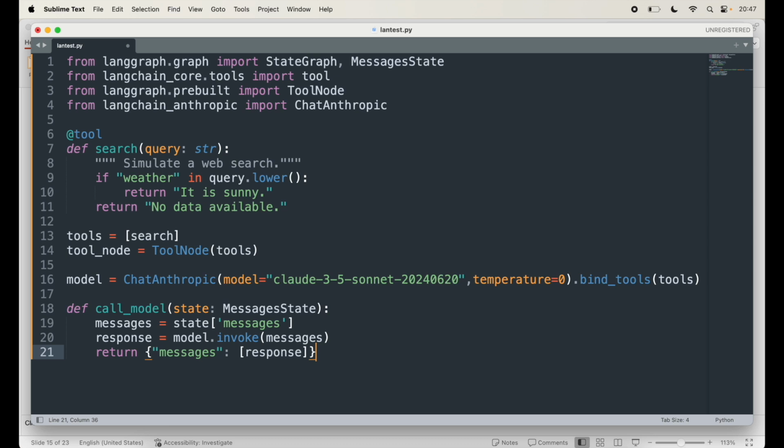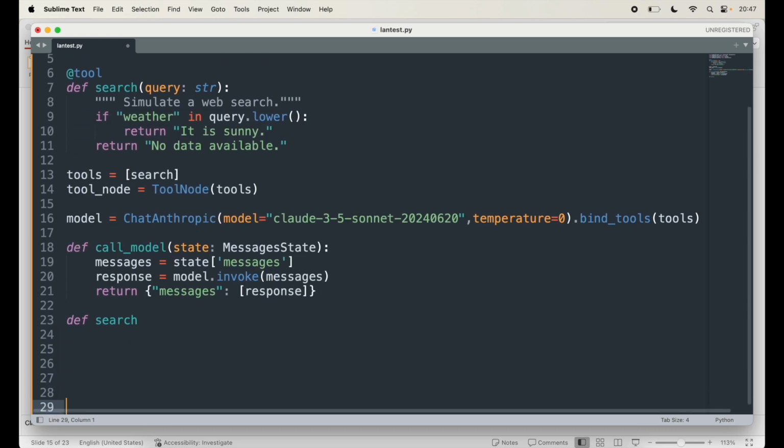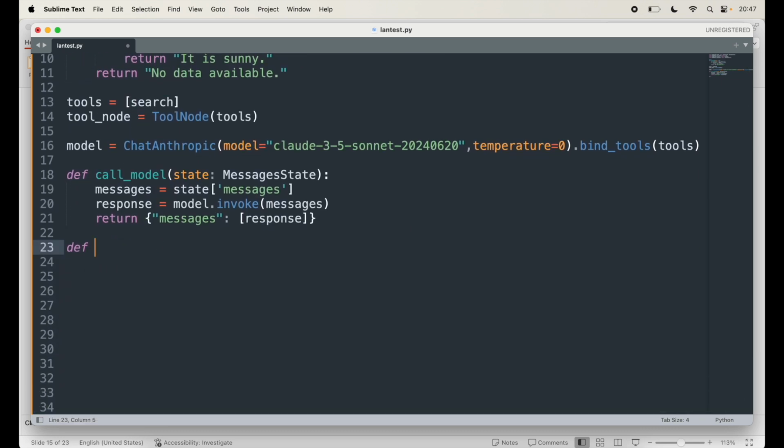Next thing is we need a conditional function to decide whether to continue or stop the agent's workflow. So I'll create another function. I'll say define should_continue, and that takes the parameter state, which is also MessageState.